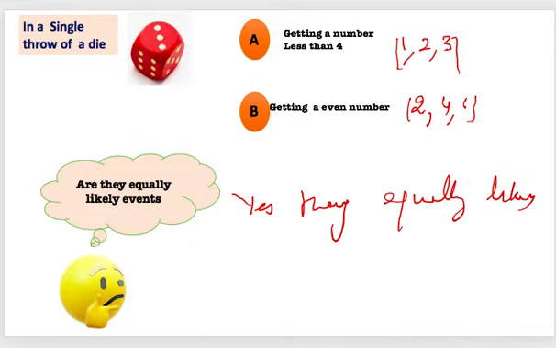So I am not using a probability formula at the moment. We are just using the definition of what we mean by equally likely. Otherwise, if the probability of two events is the same, then they are said to be equally likely, or we can say the occurrence of the events should be the same.